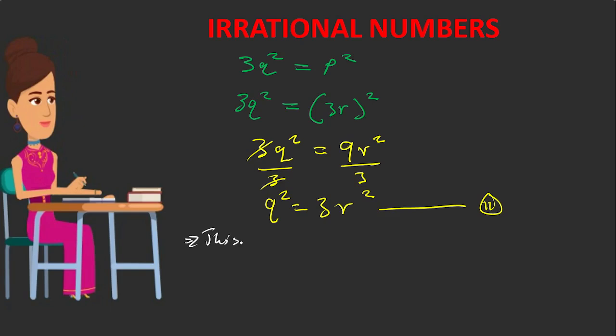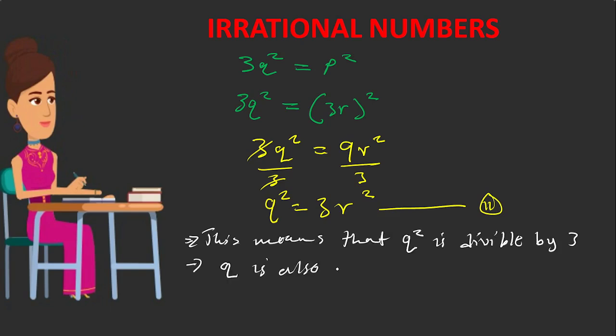This means that q squared is divisible by 3, and this also means that q is also divisible by 3. This is the statement that you are supposed to make.